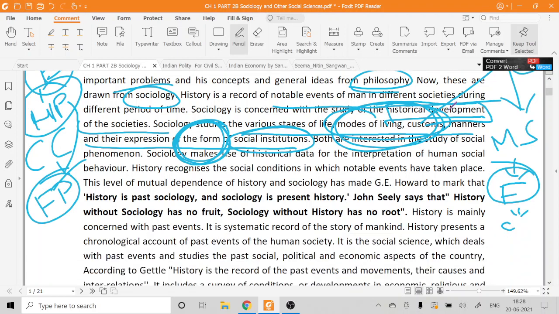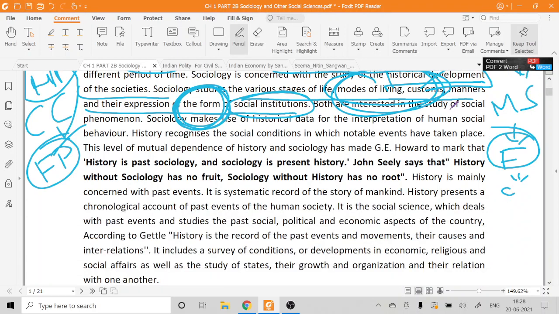Okay, so I hope by now you have understood that there is a strong, close relation. The keyword that I used for you was that history and sociology have a close relation. There is also an important thinker, G.E. Howard, who says that history is past sociology, and sociology is present history. It is a very beautiful statement.